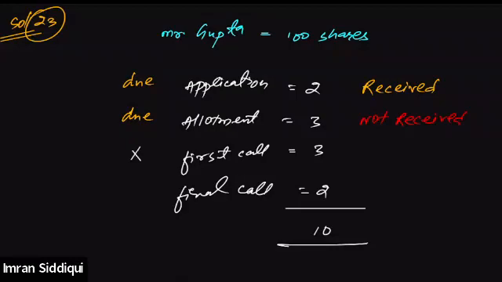First call money was not made due. The company is not asking him to pay the first and the final call money, because the company has decided to forfeit his shares immediately as soon as he did not pay the allotment money. That means these calls were not even due, and therefore the company did not receive the payment towards them.